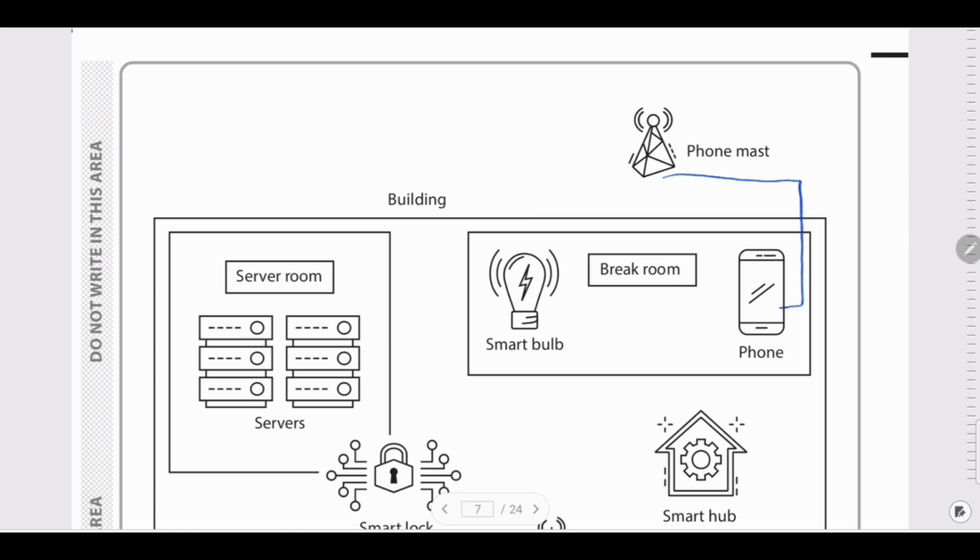So what kind of network is this? This is cellular. Now next, the smart bulb. The smart bulb is connected to the smart hub, and that's where it is being controlled. So the smart hub and smart bulb communication is achieved by using Zigbee. Zigbee is a kind of Bluetooth, so that will help you to control all your smart things.